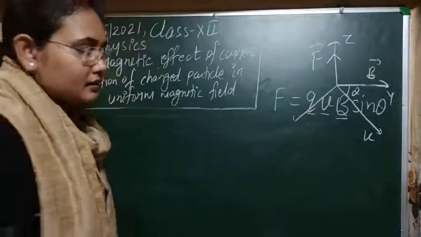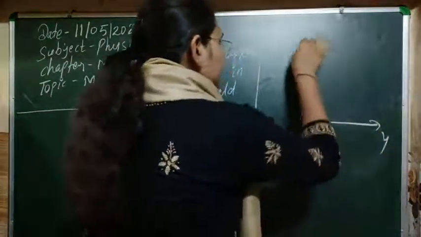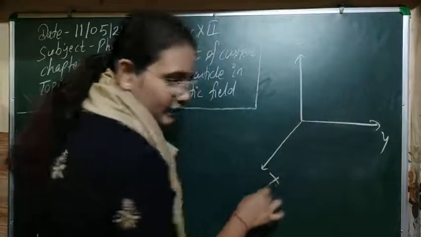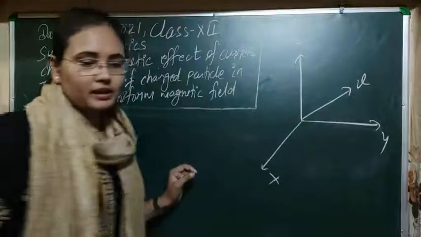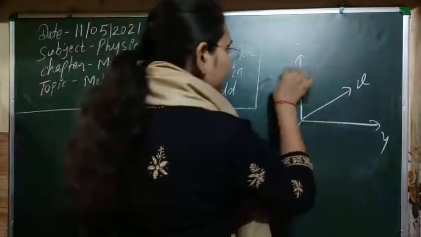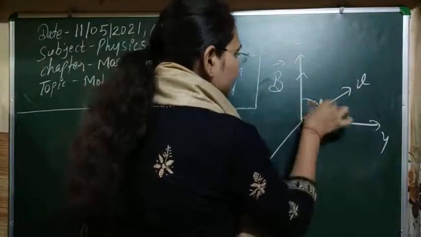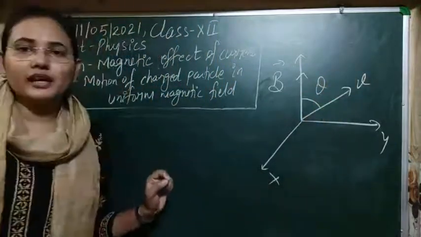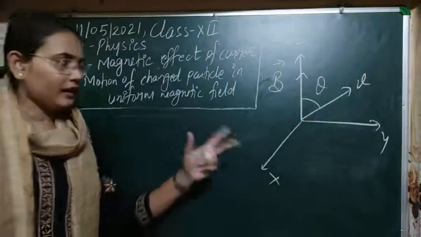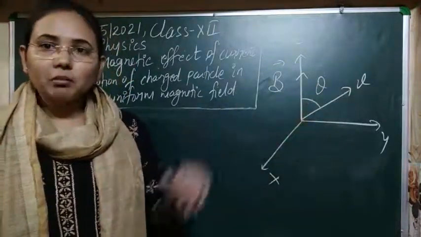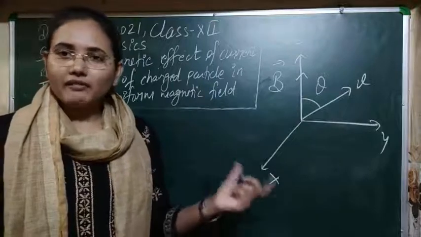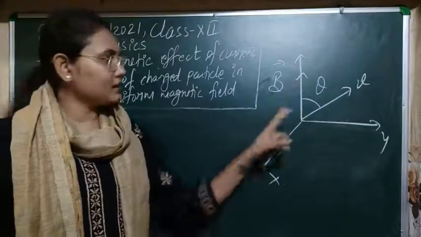For that case, suppose this is the y direction, this is the z direction, and this one is the x direction. Suppose the particle is moving with velocity v, and the magnetic field is along the z direction here, so the particle makes some arbitrary angle theta. We don't know what this angle is, it can be any arbitrary angle. For this general case, what will be the motion of the charged particle when it enters the magnetic field at some angle theta?